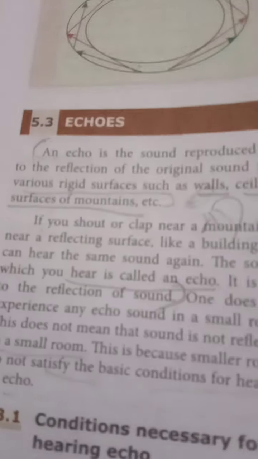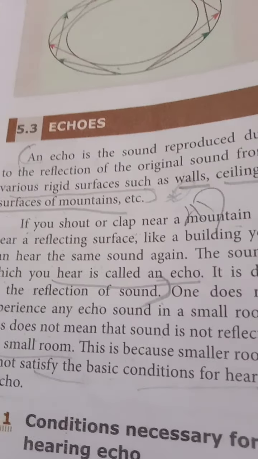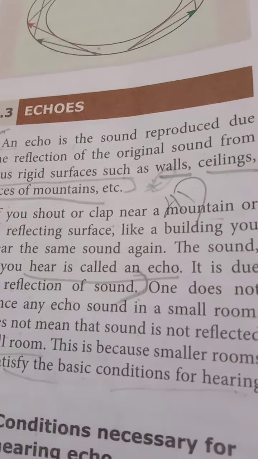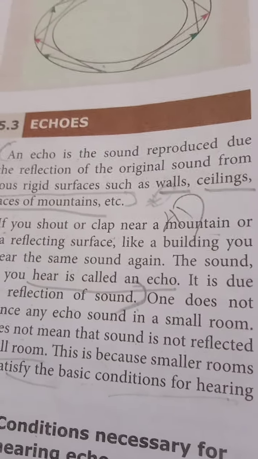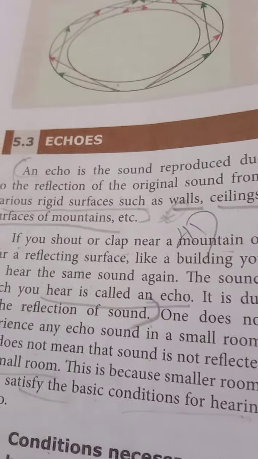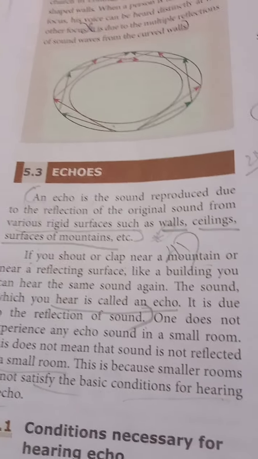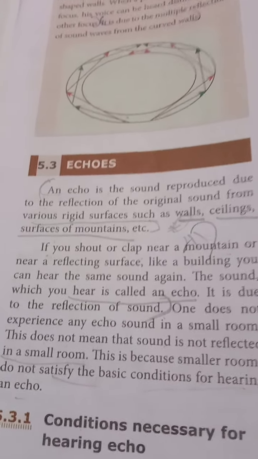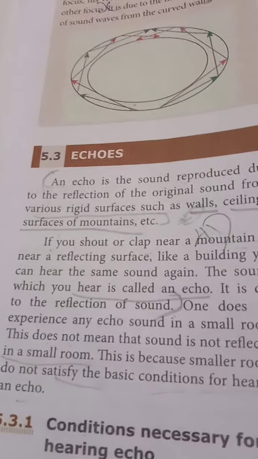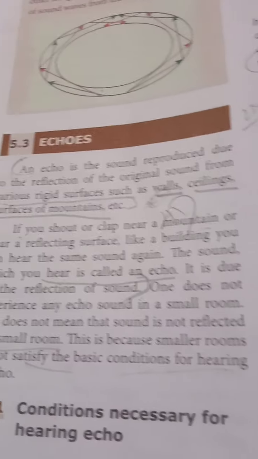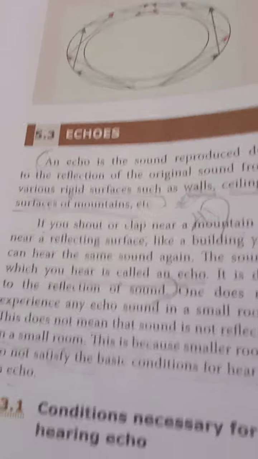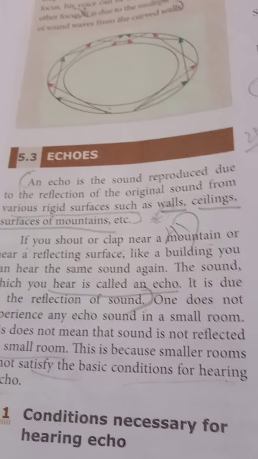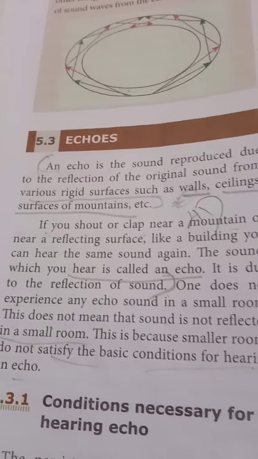So echo, you know that echo: in an empty room you go and speak, immediately the soft sound, you are hearing your voice immediately. So mountain side, empty rooms, okay, so these எல்லாம். You see that an echo is a sound reproduced due to the reflection of the original sound. So echo means what? Reproduced sound. You are speaking, that sound is reproduced. That is a bouncing. Okay, that surface. Wherever we are seeing bounce ஆக, இந்த இடத்தில் அது bounce ஆகுனா walls, ceiling, surface of